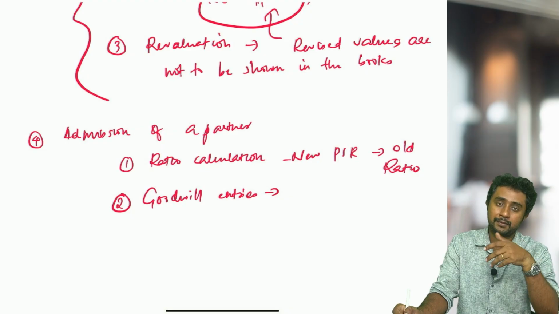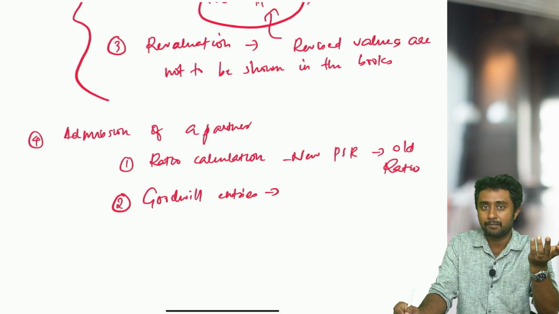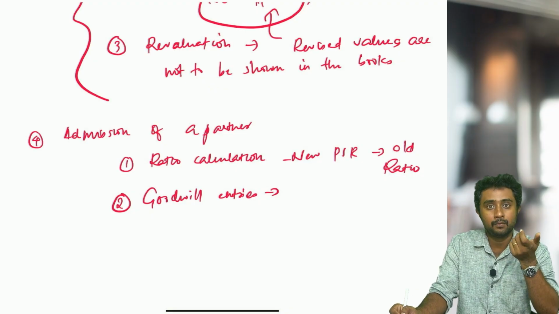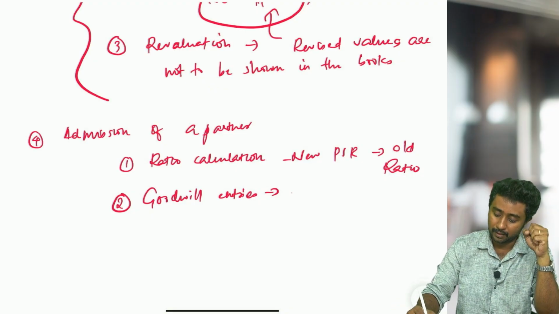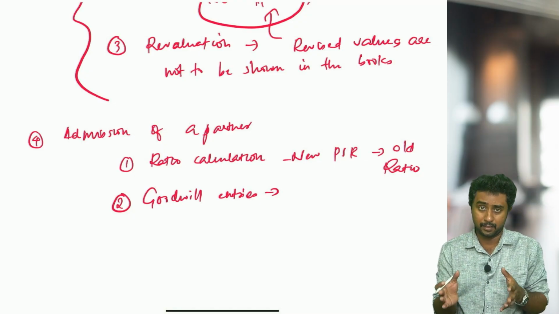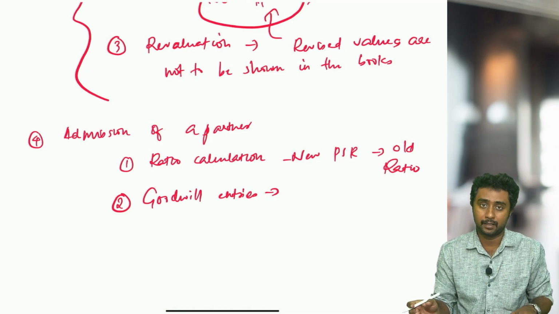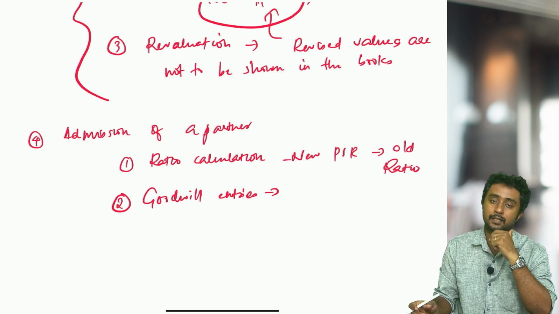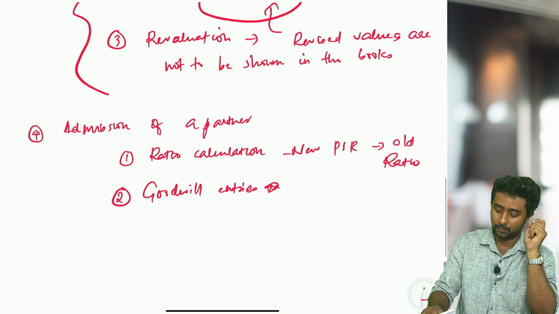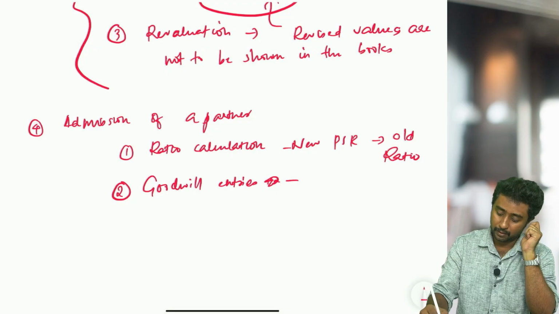Sometimes this goodwill will be withdrawn by the partner. What is the entry for that? Already existing goodwill will be there when a partner comes into the business. So what are we supposed to do with that goodwill? These are the topics that come under goodwill entries. So wherever you see goodwill calculations and goodwill entries, particularly in this chapter, do that kind of sums. This is a very easy topic, not a hard topic.